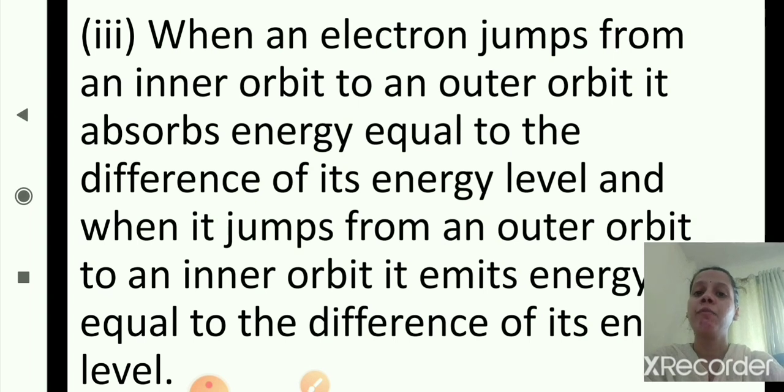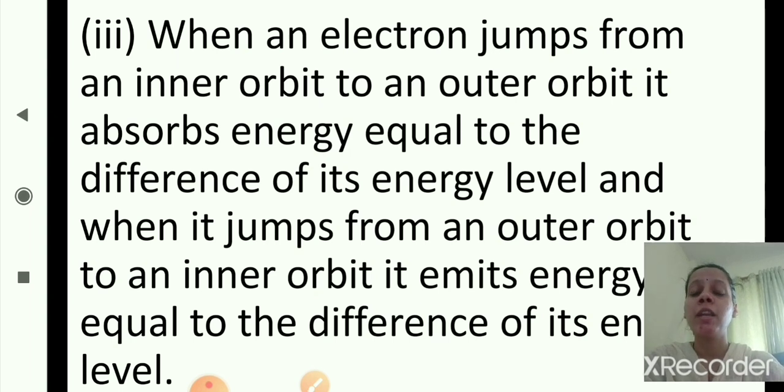Third, when an electron jumps from an inner orbit to an outer orbit. Inner orbit and outer orbit, we will study later. The orbit which is closer to the nucleus is called the inner orbit, and the orbit which is farther away from the nucleus is known as the outer orbit.